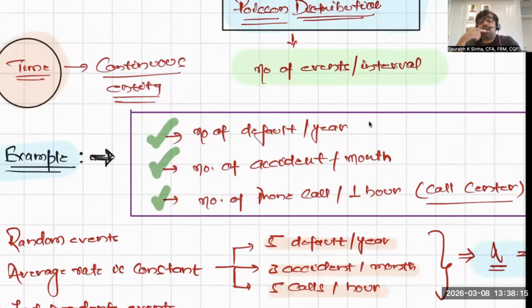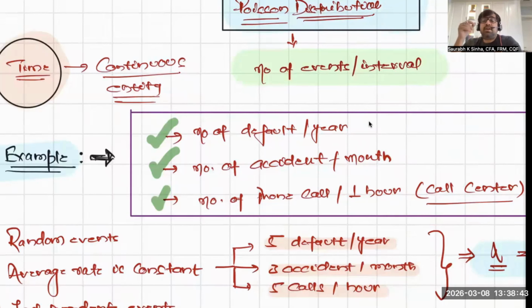Now, comes another interesting aspect of Poisson distribution. Suppose you want to predict the probability of 100 credit card payment defaults in a year for a bank. You can use Poisson distribution only if you already know the average number of defaults in a year. If you're not aware of it, you cannot use Poisson distribution.